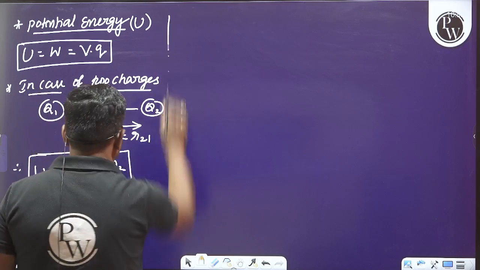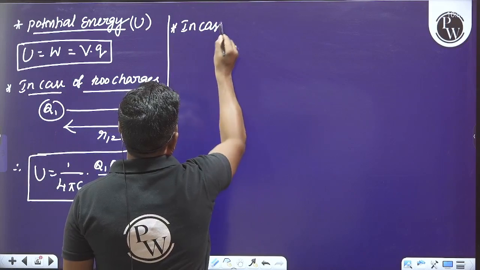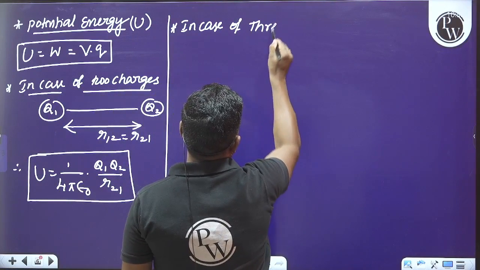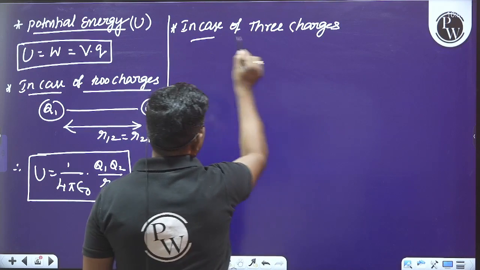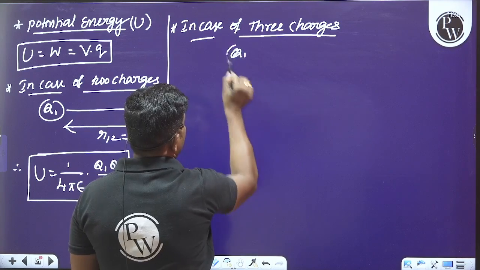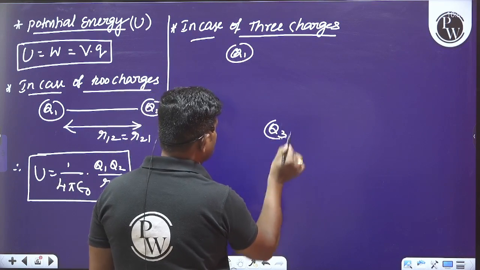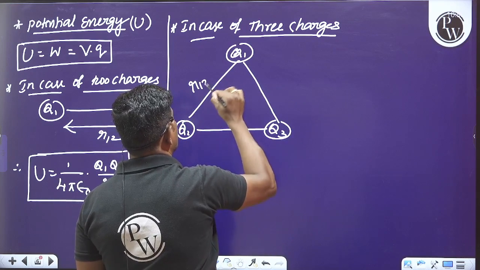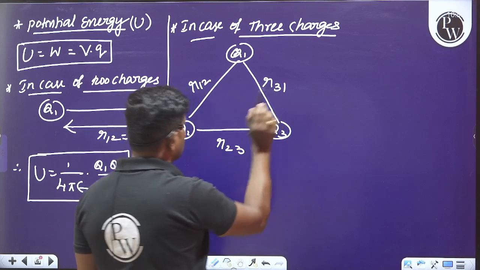Now, similarly, in case of three charges, let us say Q1 is one charge, Q2 is another charge, Q3 is another charge, and the distances of separation, let us say R12, and this is R23, and this is R31 or R13.